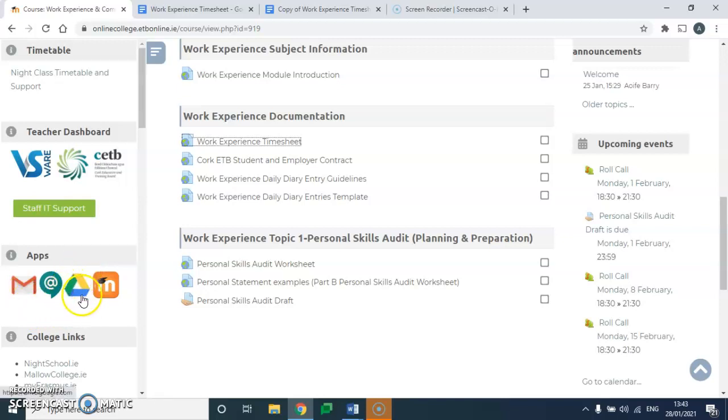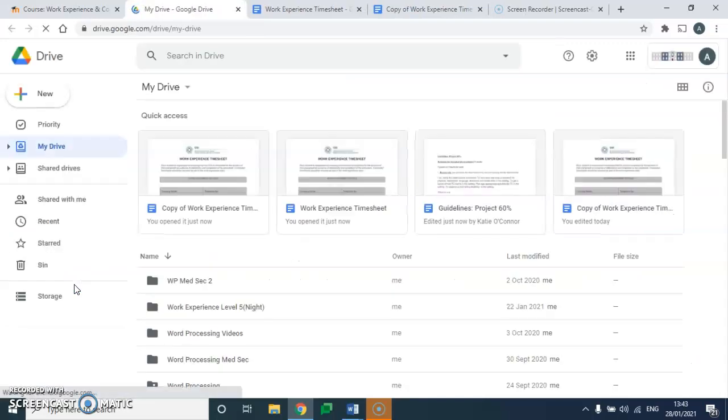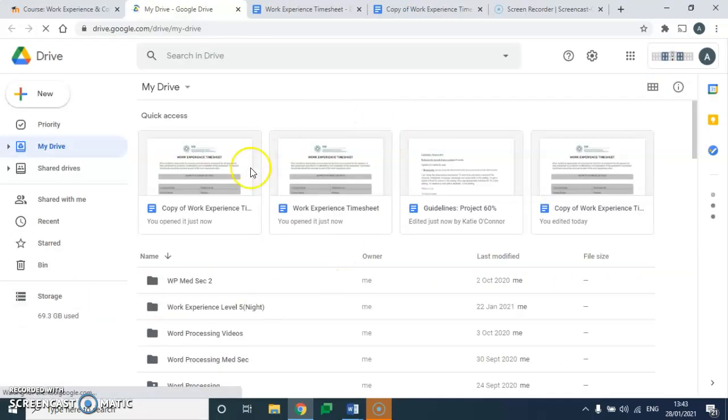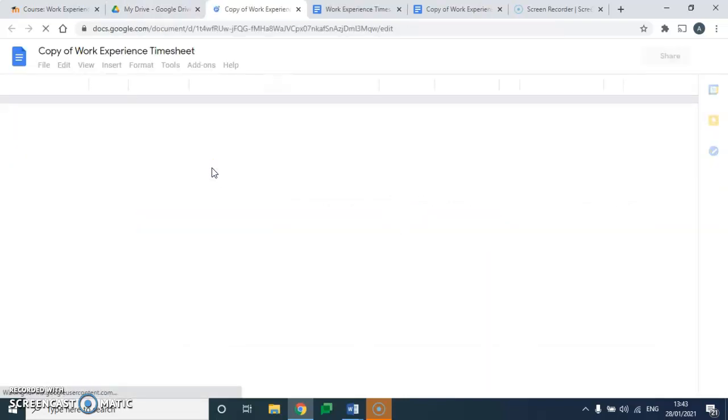So this triangle here, this green, yellow, and blue triangle, if you click on that, it's called Google Drive, and it will take you to where you have opened any Google document, okay? So say, for example, we just made a copy here of that work experience template, and there it is, okay? So it's saved automatically in there for me,